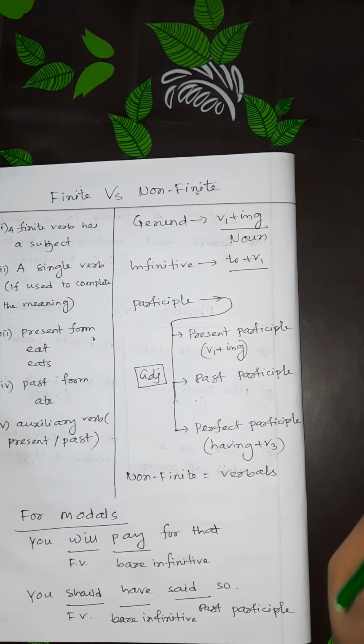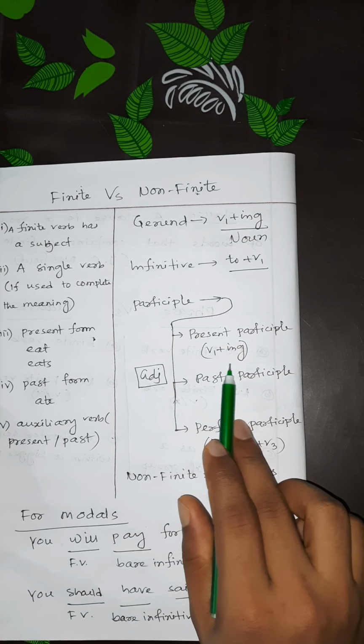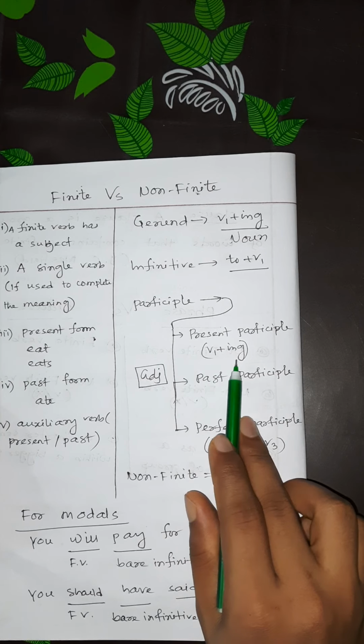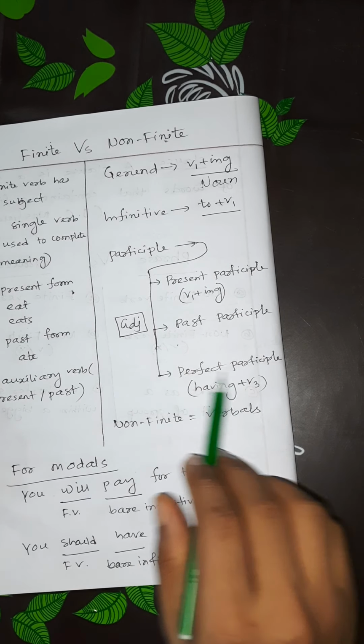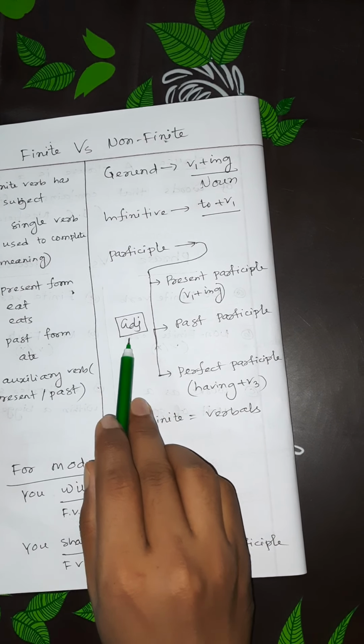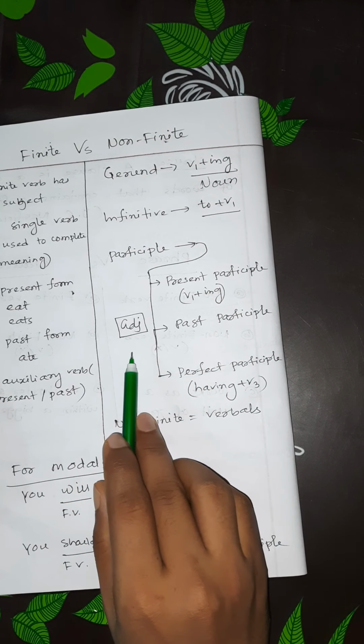Participle has 3 types. One is the present participle, which consists of verb 1 with ing. One is the past participle and one is the perfect participle. And participles are usually used as adjectives.